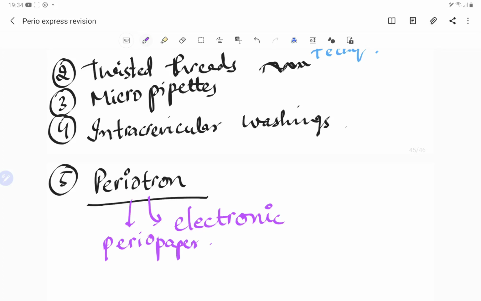The fluid is collected on the blotter, and the wetness of the paper strip affects the flow of the current. If the paper is dry, that means a zero reading. We get a digital reading because this is the electronic method. And if the paper is wet, then there is an increased capacitance, so we get higher values. This is how we check.